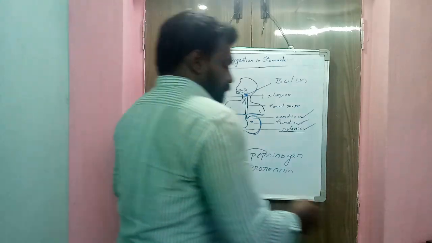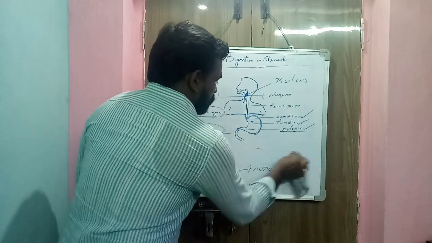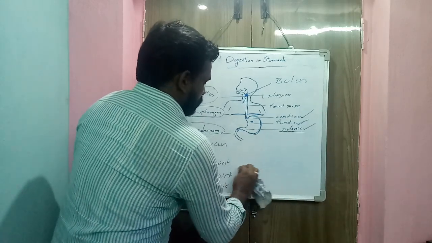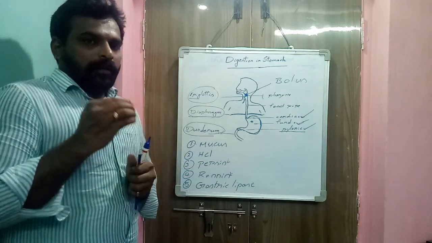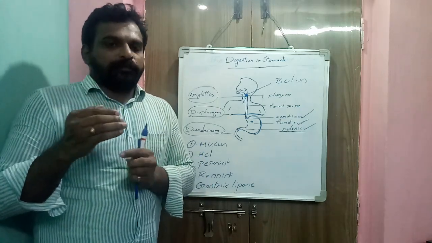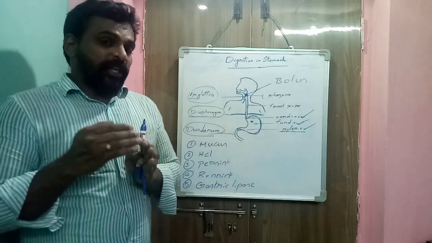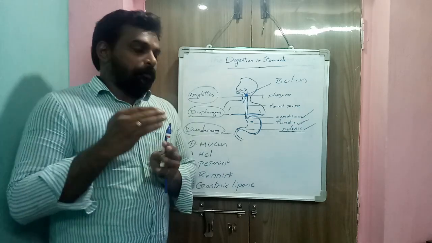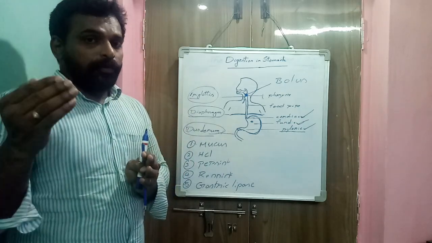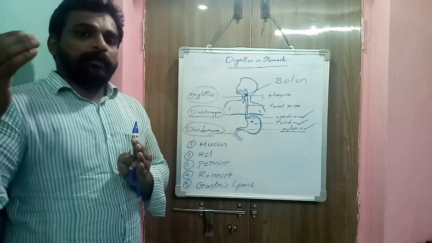Okay, so here pepsin converts the complex food materials, the proteins. Pepsin breaks down the proteins into proteoses and peptones. So pepsin acts on proteins and proteins are converted into proteoses and peptones.